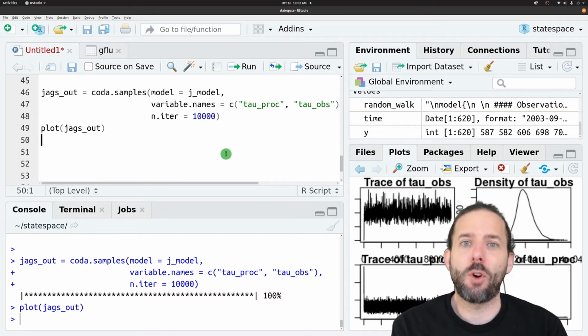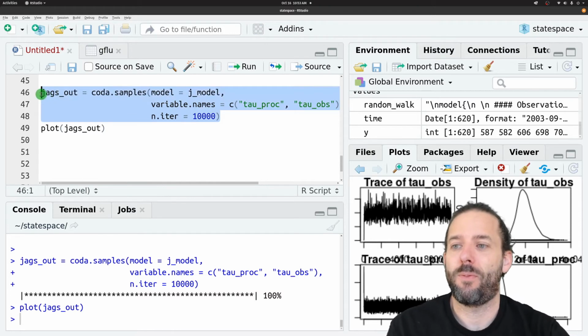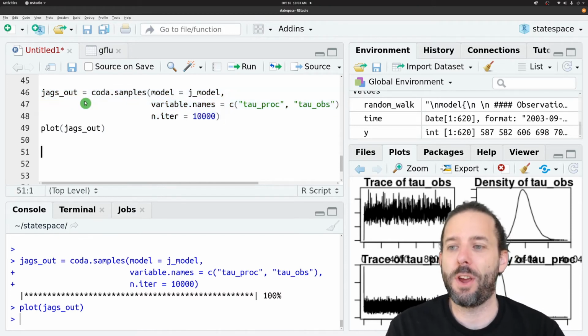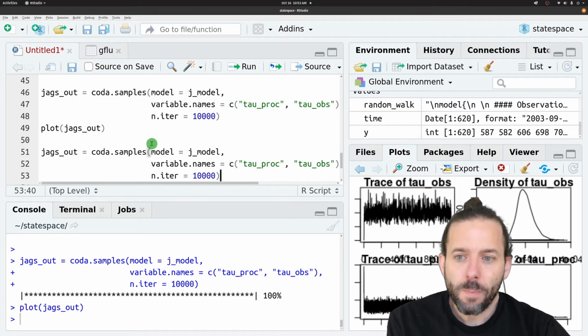And so now that the burn-in is complete, we want to go ahead and run another round of samples. In fact, I'm going to copy this burn-in code and put it down here again.